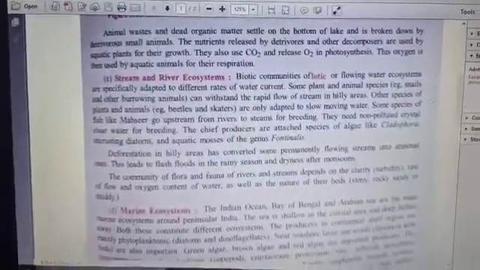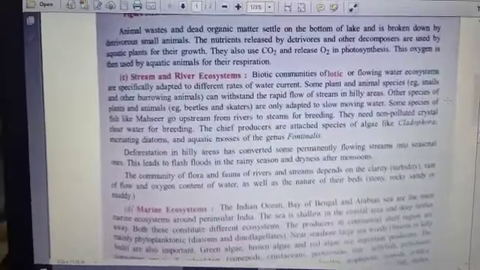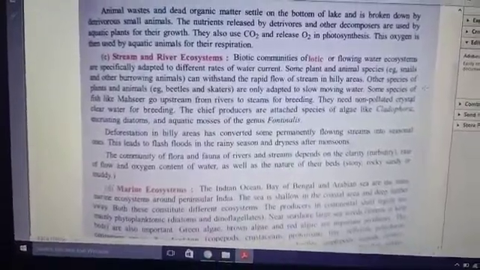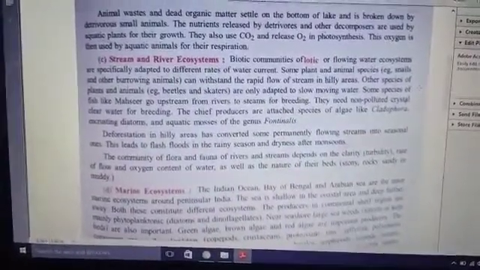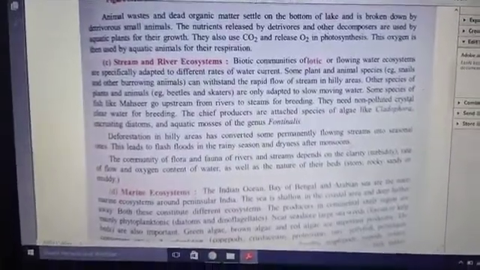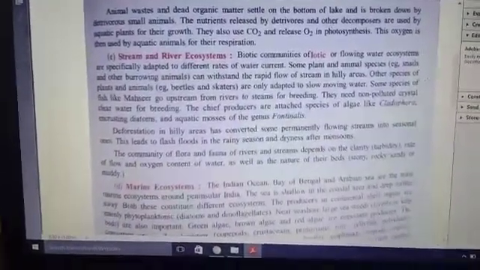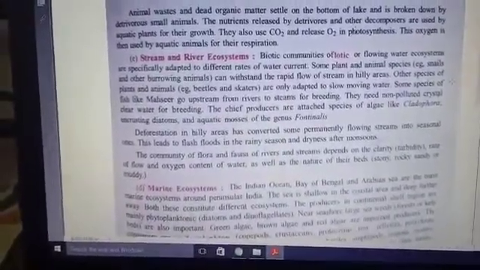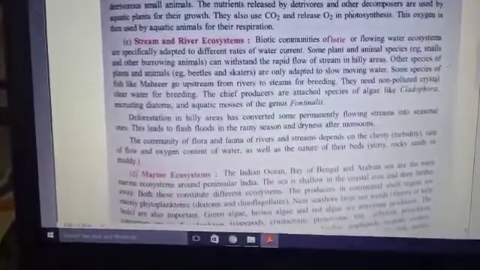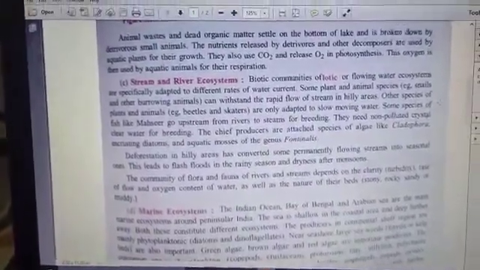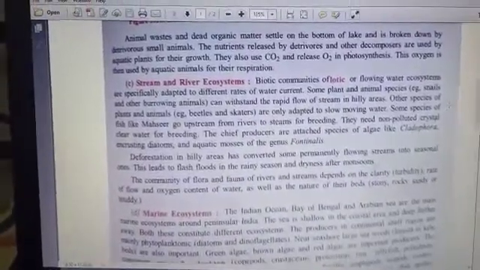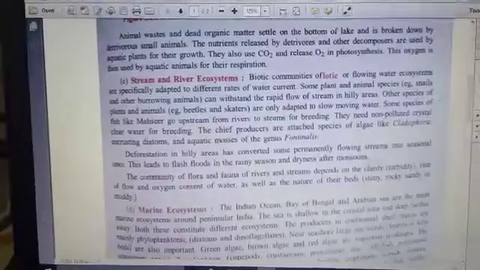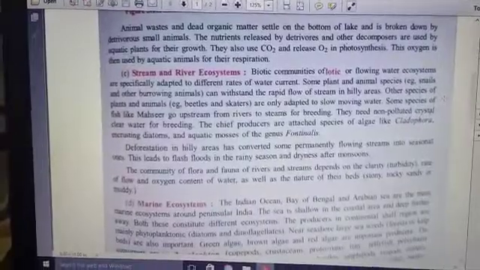Some species are there like snails and various burrowing animals which can withstand the rapid flow of streams in hilly areas, and other species like beetles which are adaptable to slow moving water, and some fishes also like this river stream for breeding, and they need non-polluted, crystal clear water for breeding. But unfortunately, nowadays you see that we are contaminating water, means we are polluting the water. So when rivers or streams are polluted, it will affect these creatures, indirectly or directly.